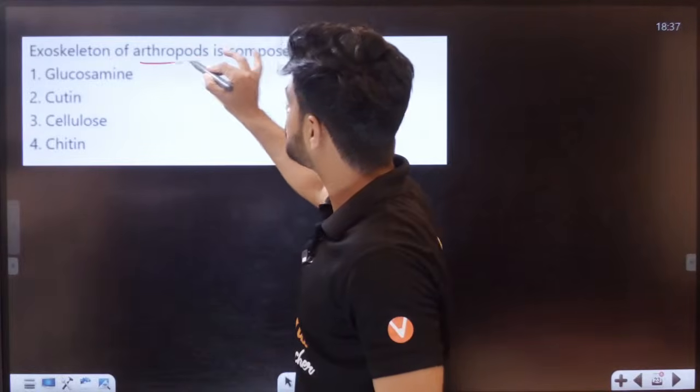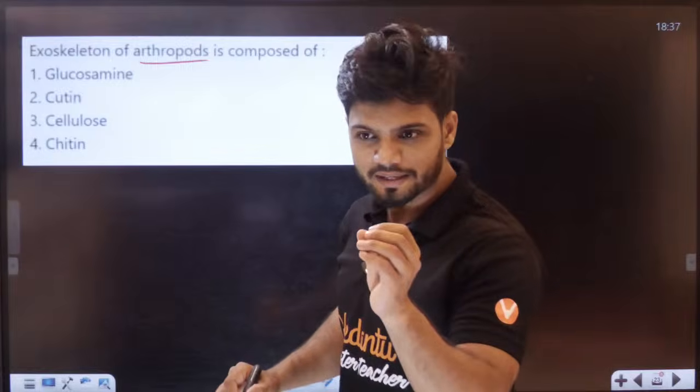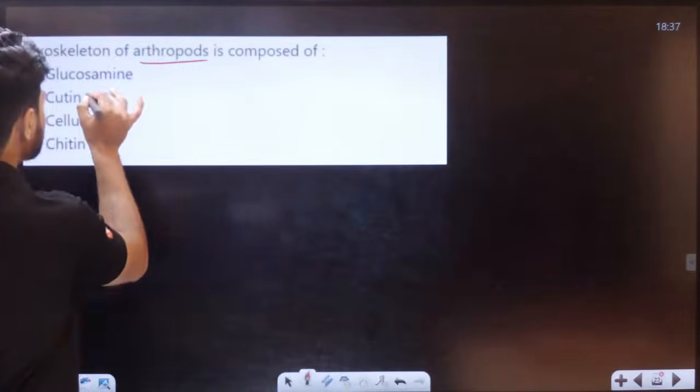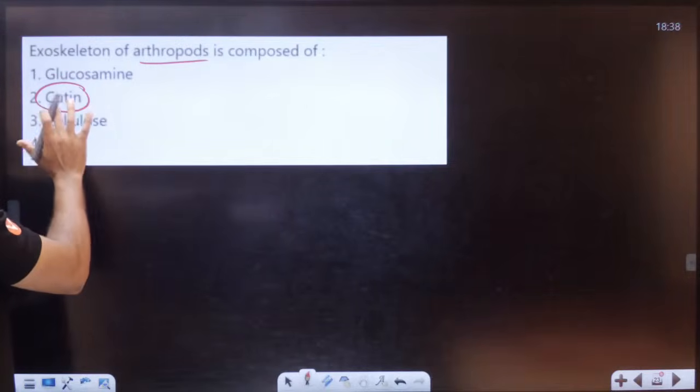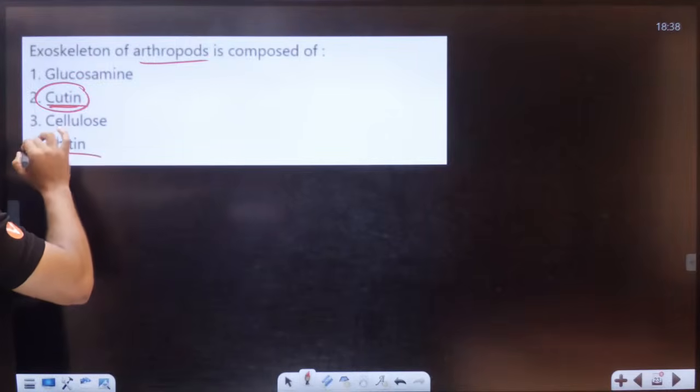Exoskeleton of arthropod. Now what happens is that when you're trying to read it, you will read this as chitin. It is cutin, something cutie it is here. So cutin is present here. Please be clear, it is cutin. This is chitin. So go for option number 4.